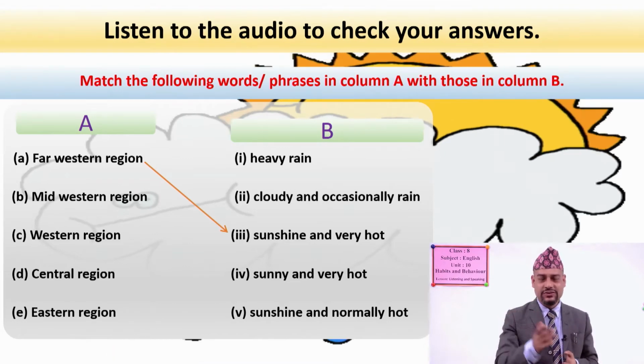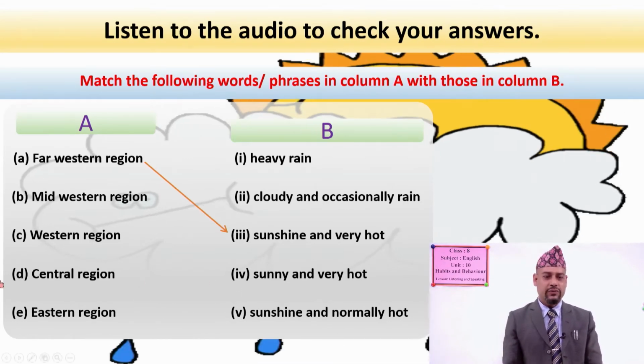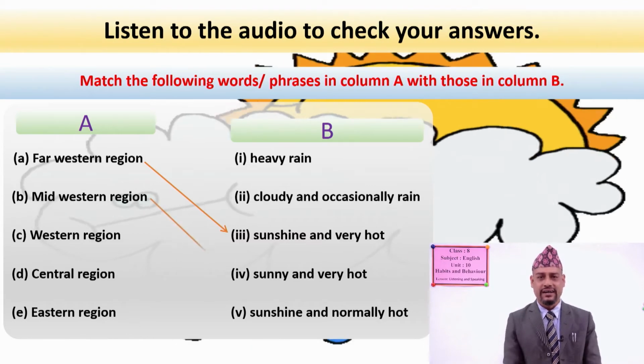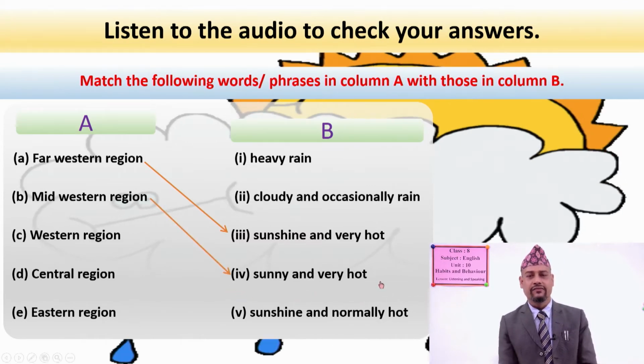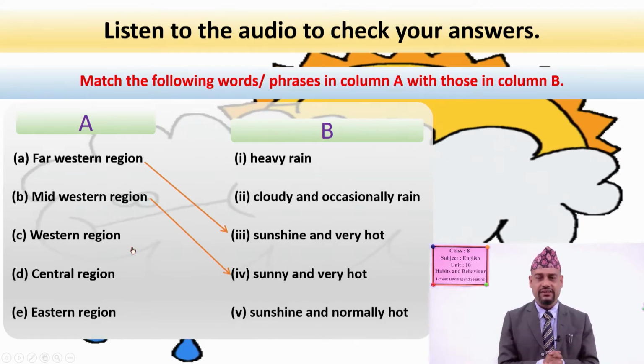Yes, you listen to the audio very carefully. Very good. Likewise, number B, Midwestern region. Which one is the correct option here? You are again correct. Sunny and very hot. Now we have Western region. So for Western region, which is the correct option? All of you tell me.